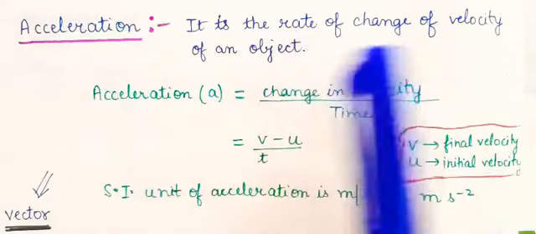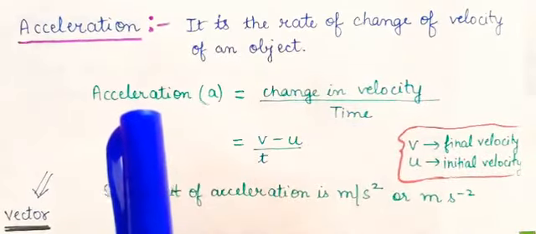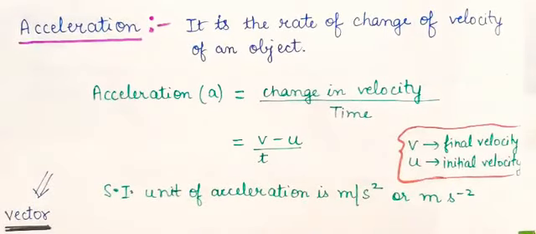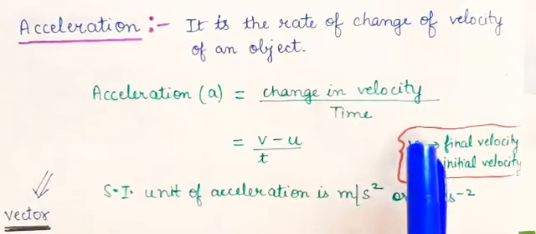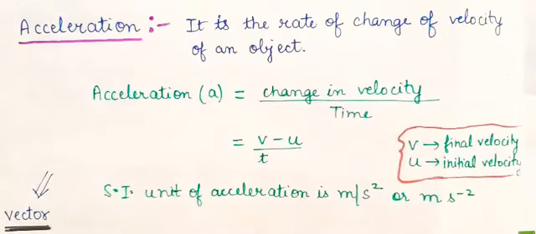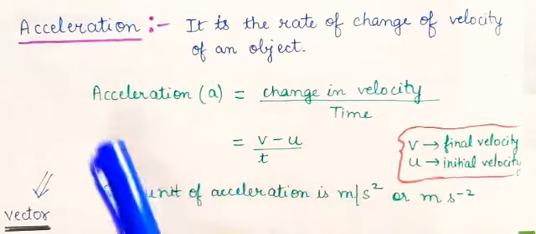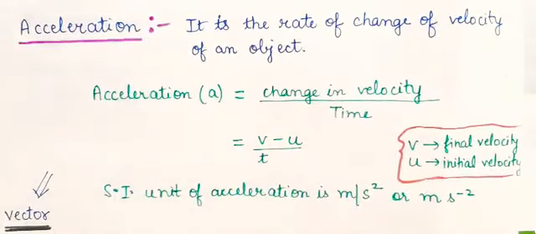Rate means divided by time. So, change in velocity divided by time, that is acceleration. And what is change in velocity? Final velocity minus initial velocity. Final velocity is represented by V and initial velocity is represented by U. So (V - U) / t is acceleration. So in a given numerical, if you are given the values of V, U and t, you can easily calculate acceleration.